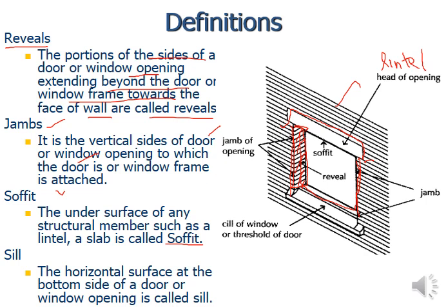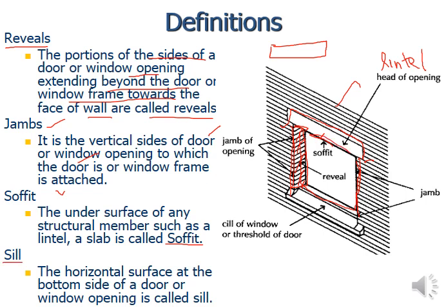Okay, so that is the underneath surface of it. If you see your roof, that is going to be a slab. Underneath the slab, if you are inside the room and you look at the top, the bottom side of the slab is called soffit. The bottom side of the beam or lintel is also called soffit.